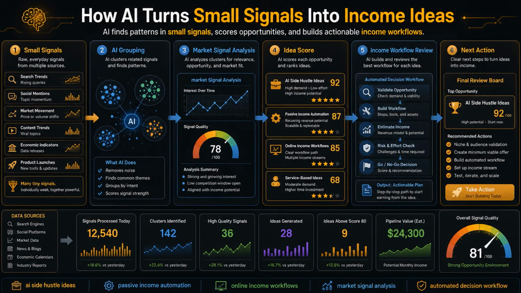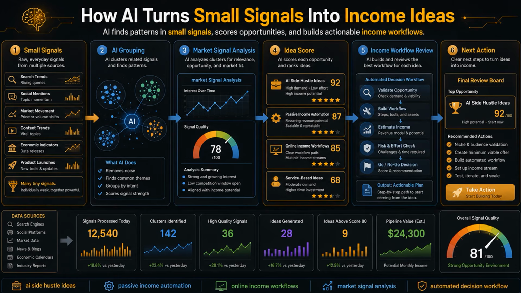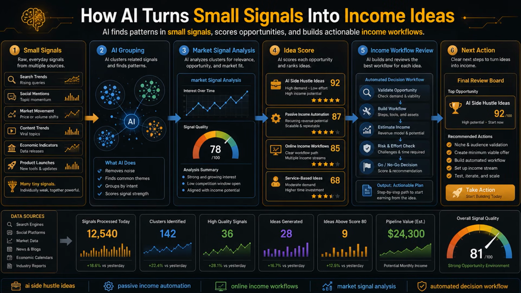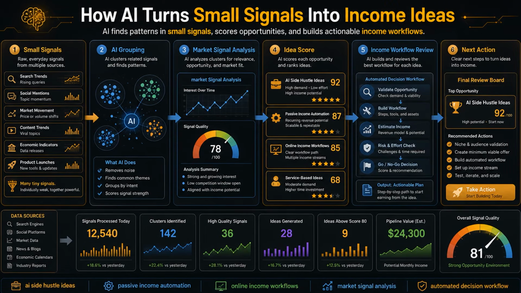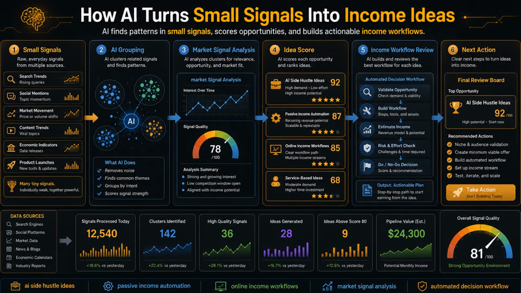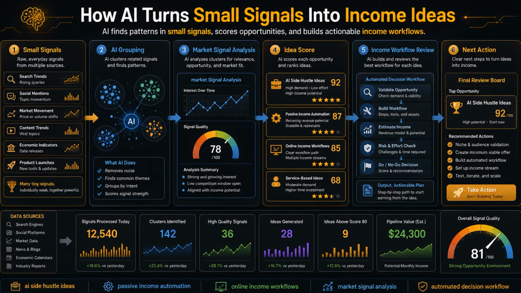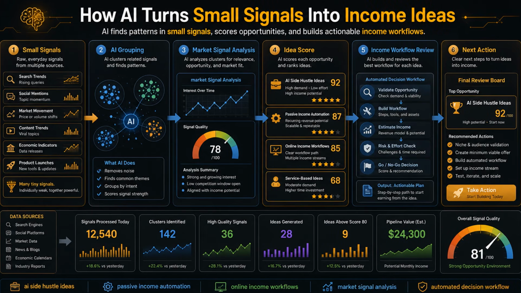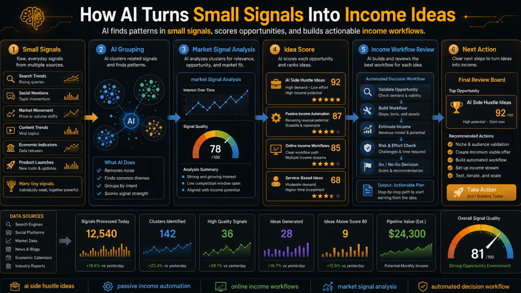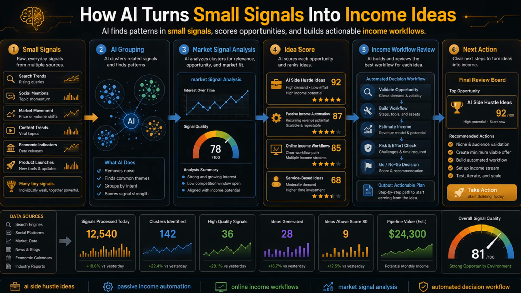A small signal can be almost anything that points to a possible opportunity. It might be a topic that is starting to get more searches, a market pattern that keeps repeating, a product category that people discuss more often, or a workflow where people clearly want faster help. On its own, that signal is usually too weak to trust, but when AI collects several signals together, the picture becomes more useful. This is where AI side hustle ideas become easier to sort.